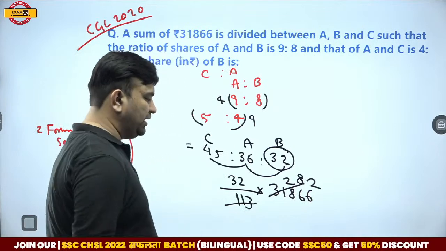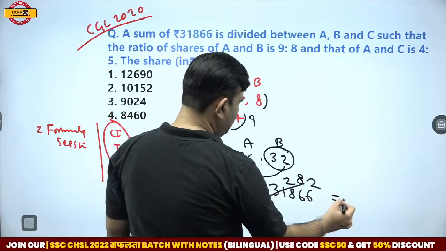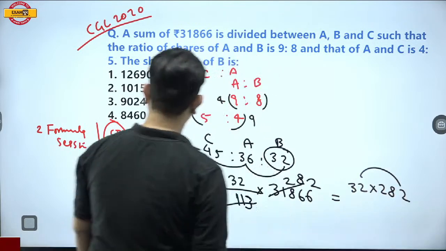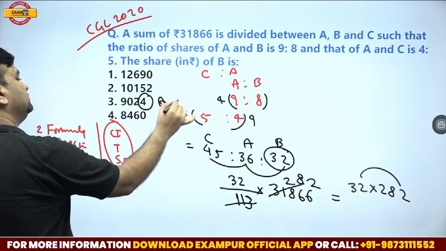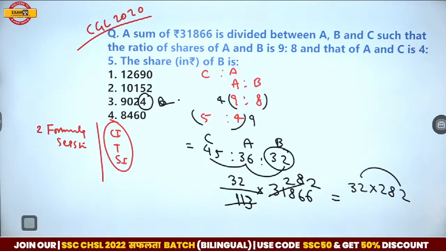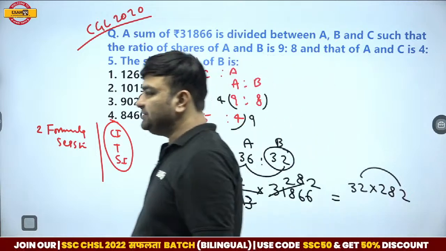Okay, now it is going 282. Unit digit of 4. Answer.